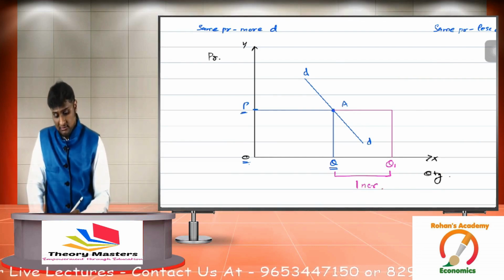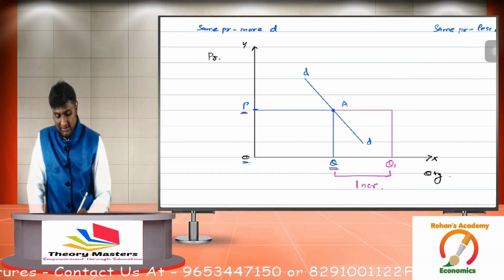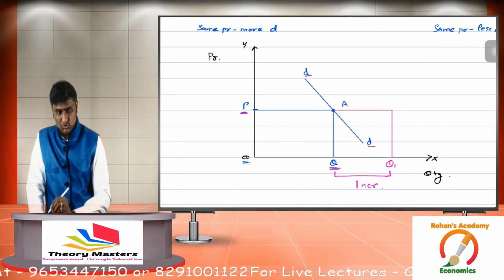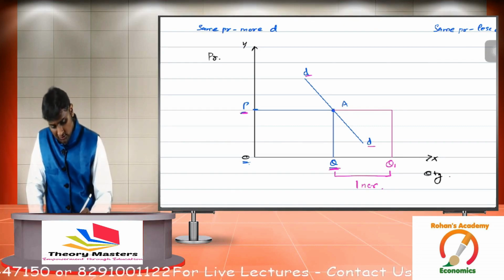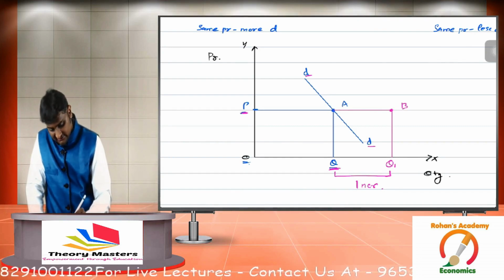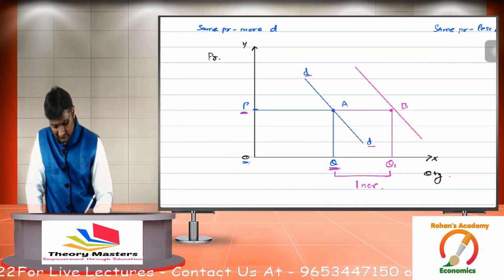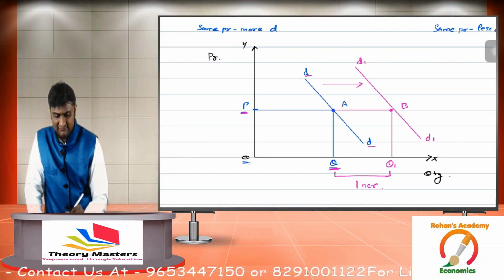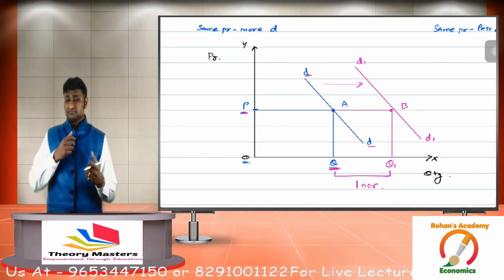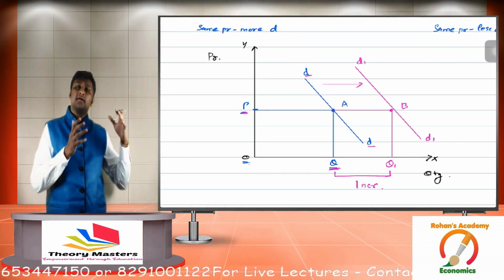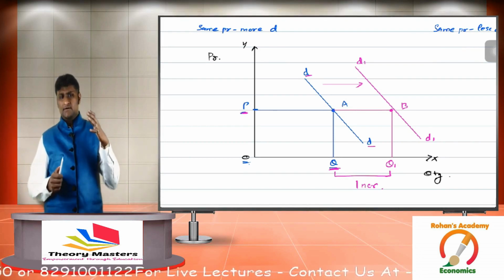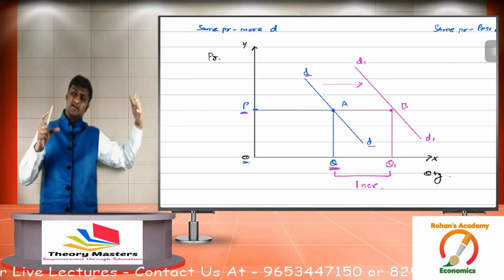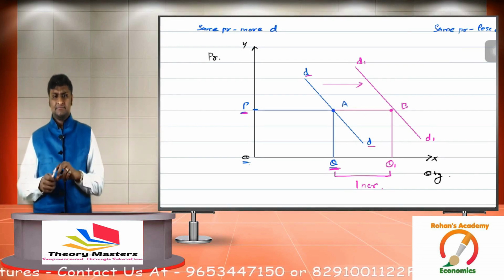Now listen carefully: old price OP, old quantity OQ and its demand curve DD. Old price OP, new quantity OQ1, we get a point over here, P, and this becomes our new demand curve. I'll call this D1. So guys, can I say in case of increase the entire demand curve shifts to the right? Now see, as soon as rain came, demand increased from OQ to OQ1, price is the same, demand increased. That is called increase in demand.